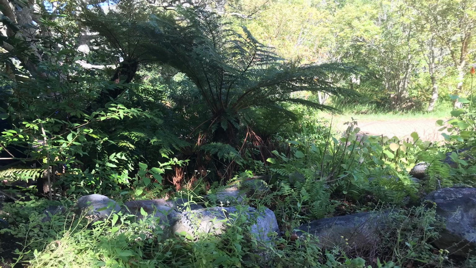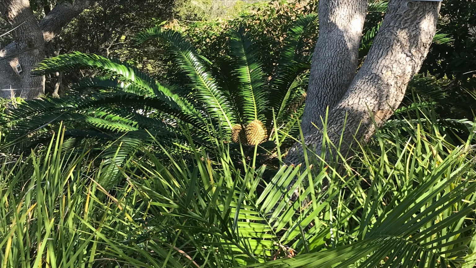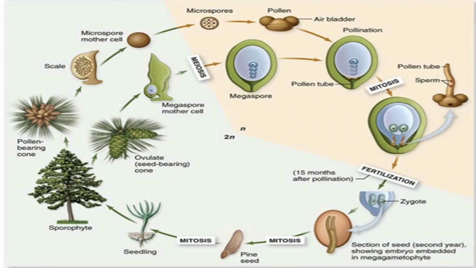Gymnosperms are vascular plants that produce exposed seeds without enclosing them in fruits. Their tough exterior makes them hardy plants that can survive in a wide range of extreme climates such as very cold or dry climates in nutrient-poor soils. Gymnosperms also have true roots, leaves, and stems and do not require water for fertilization. Gymnosperms reproduce sexually. They have separate male and female cones, which are modified leaves that bear the reproductive structures.